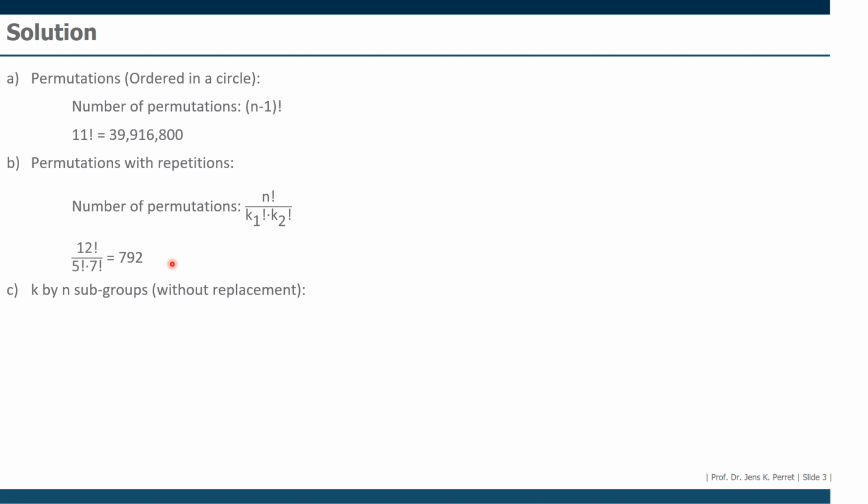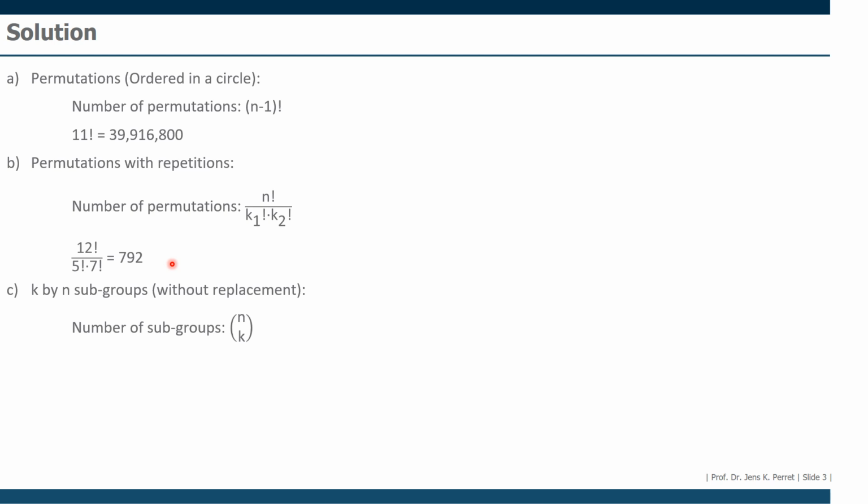Finally, we want to consider groups of 3. So in other words, we have k by n subgroups. We're talking about a situation without replacement, meaning everyone can be chosen only once. Else it wouldn't make sense talking about a team of 3 if the same person would be chosen 3 times.